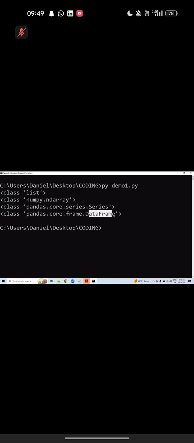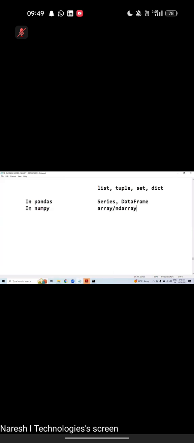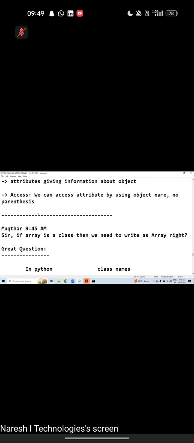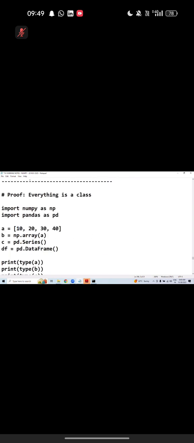Trust me, in machine learning, deep learning, NLP, in 2030 if a new library is coming, definitely they should use class. That is really the beauty about the class. Okay? You understand, sir? This is like a proof. Everything is a class. Then we are creating an object. Though the class is in the backend, we are creating an object.